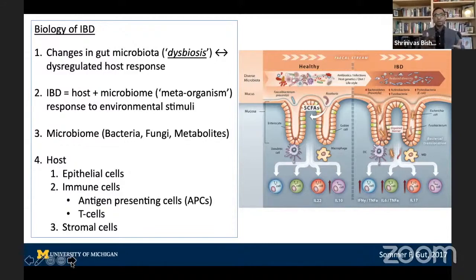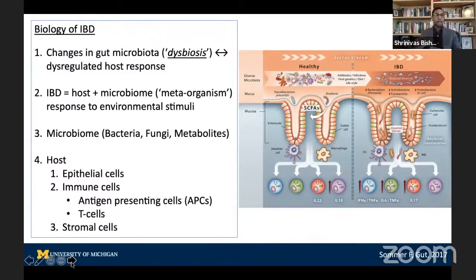If you were an evolutionary biologist, you would say that that's just a bad reaction to environmental stimuli. Now, when we talk about the microbiome, people typically talk about bacteria, but it's really important to remember that there's also fungi. Fungi also make up, depending on various studies, 2 to 10% of the microbiome. There's actually also viruses in there that infect bacteria. And there's also the stuff that fungi and bacteria make, which are the metabolites.